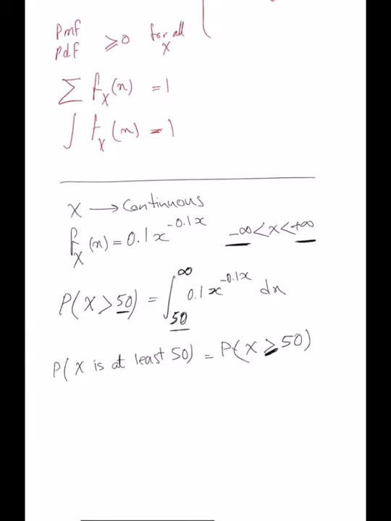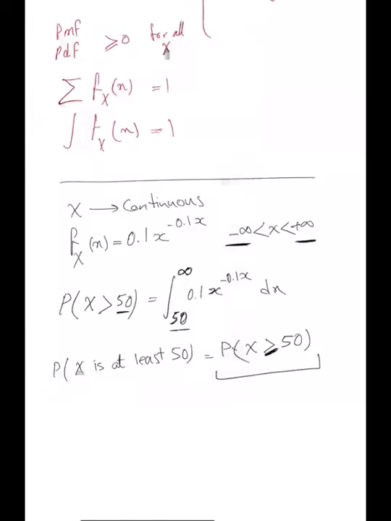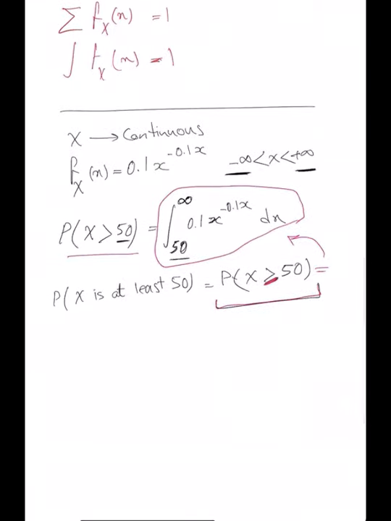Now, would this probability be any different from what we calculated on the top? They should be the same. They are the same, because we said this equality sign does not matter at all. Still, if you want to calculate this probability, you have to look at this. So the probability of x greater than 50 and x greater than or equal to 50 are the same.